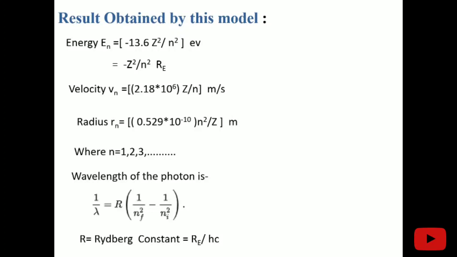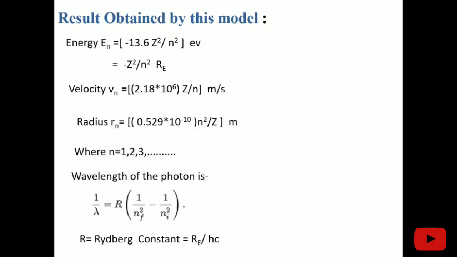The results obtained by the Bohr model were the energy, velocity, and the radius. The energy is determined in terms of electron volts and in terms of the Rydberg unit, and we can convert the units from one to another. The Bohr radius is the radius corresponding to the n equal to 1 orbit, the minimum distance of the electron from the nucleus. Then the wavelength of the photon, when the electron makes a transition from one energy level to another, is emitted or absorbed by the electron.